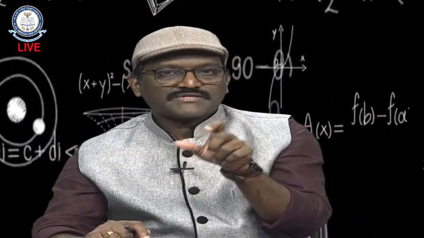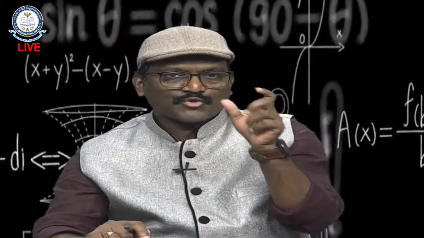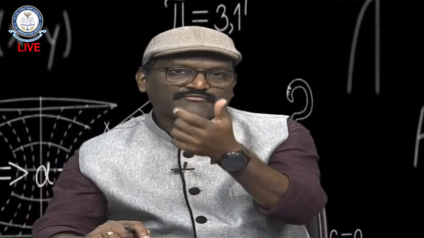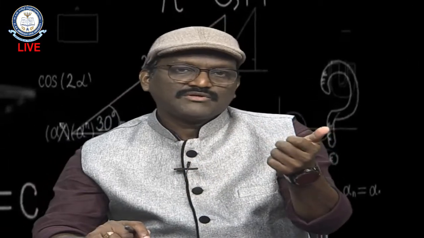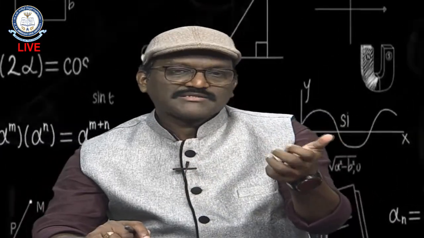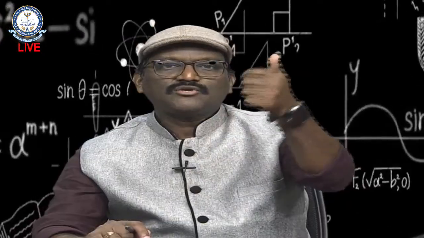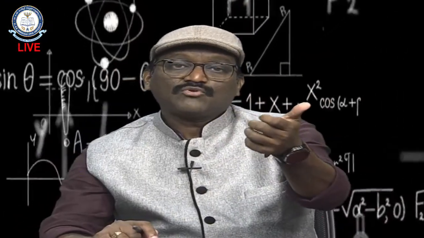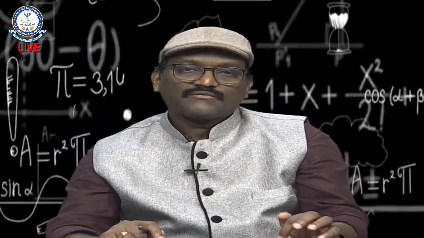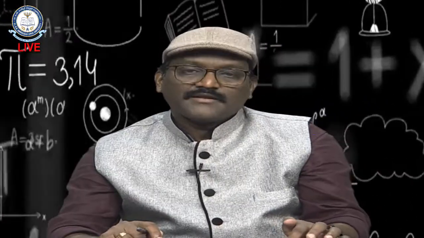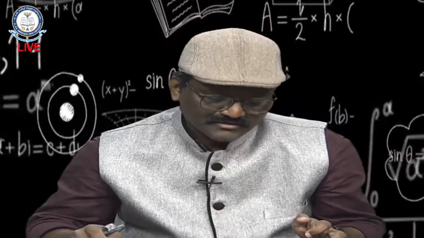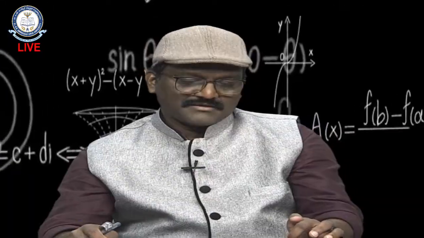So the problem at infinity is equivalent to f of 1 by z at z equal to 0. Find the residue at z equal to 0, and automatically you get the residue of f of z at infinity. Okay. Now my colleague Rakmaiah will take over the session.